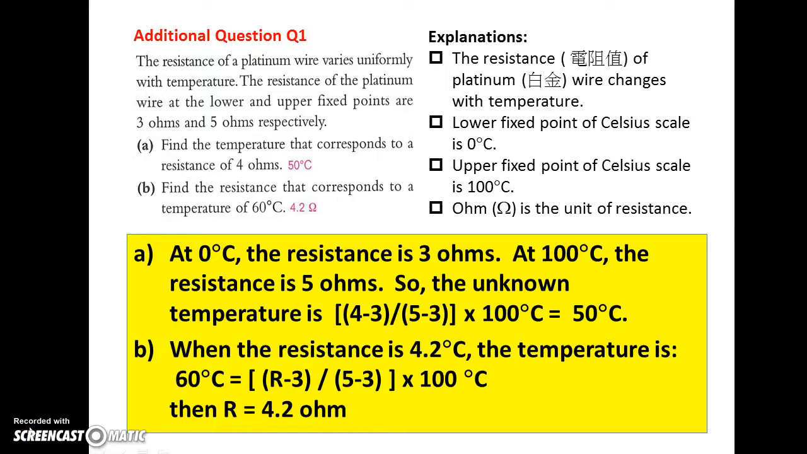Additional question. Question 1. The resistance of the platinum wire changes with temperature. At 0 degrees Celsius, the resistance is 3 ohms. And at 100 degrees Celsius, the resistance becomes 5 ohms. In part A, it asks you the temperature when the resistance is 4 ohms. To calculate this answer, 50 degrees Celsius, you should apply the equation in your book. For part B, you have to find the resistance when the temperature is 60 degrees Celsius. Similarly, you use the same formula.